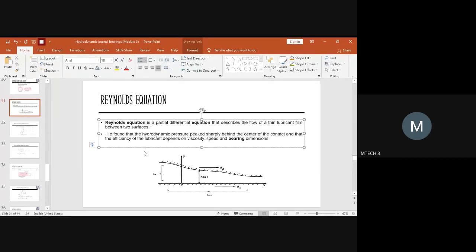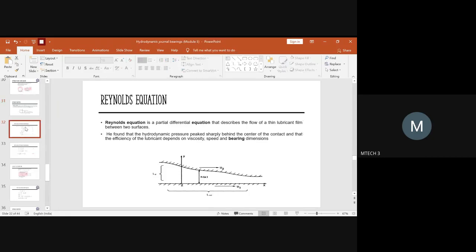So all these parameters will mainly affect how well the lubricant can provide a smooth flow with reduced wear and friction. That shows how efficient the lubricant is. And this efficiency mainly depends on viscosity, speed, and bearing dimension. So these are the things you have to keep in mind. These are just the prerequisite data you have to understand.